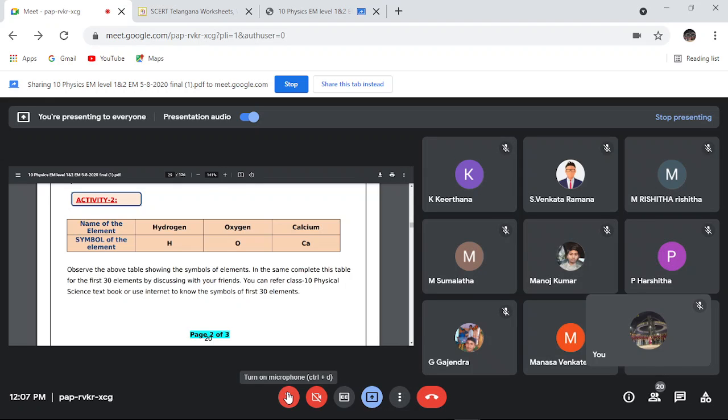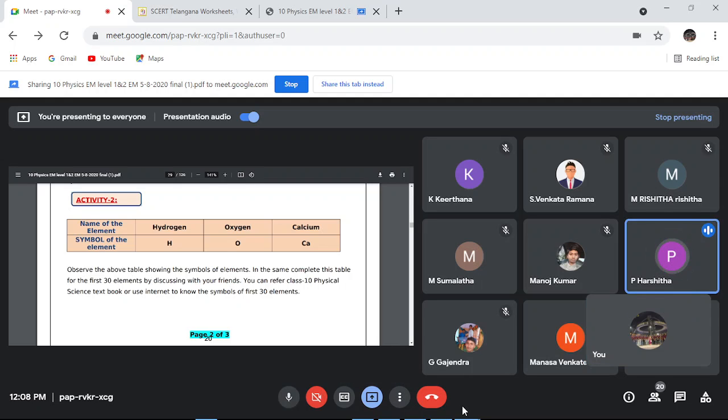Gajendra, can you read? Okay, Manoj. Manasa. Then you're not having textbooks maybe. Harshita, can you read? Yes, ma'am. Next, Manoj and Gajendra, be ready after Harshita.